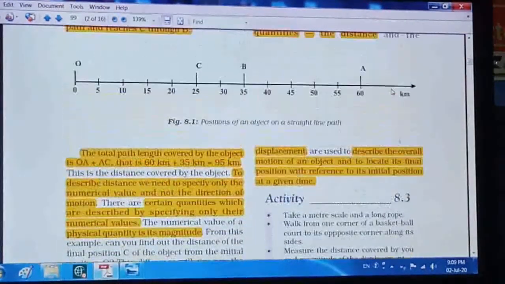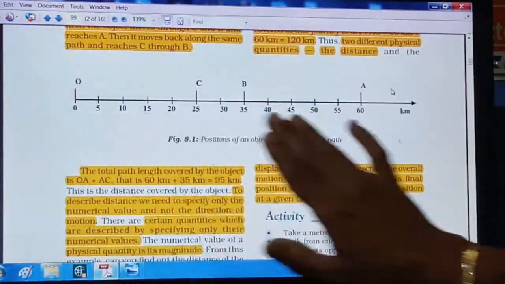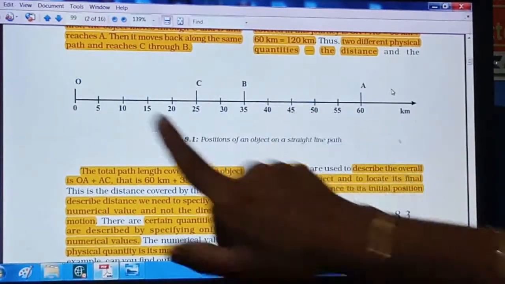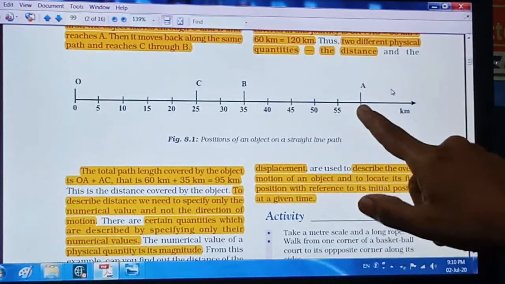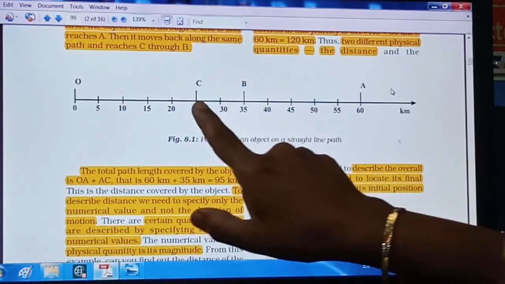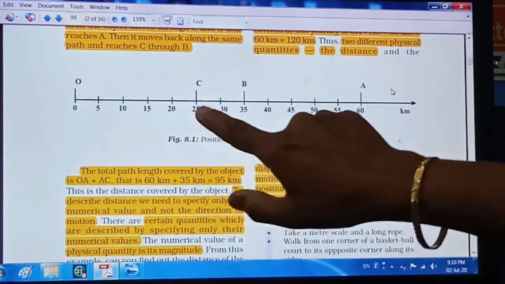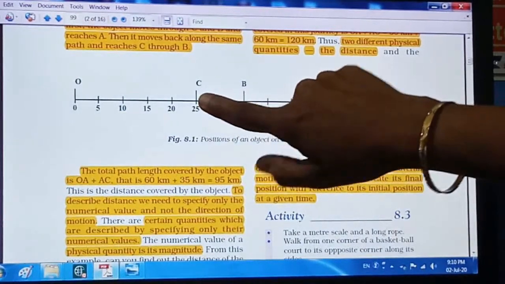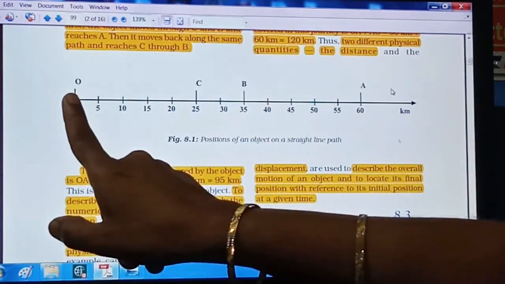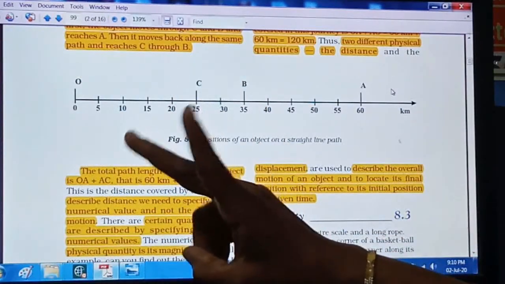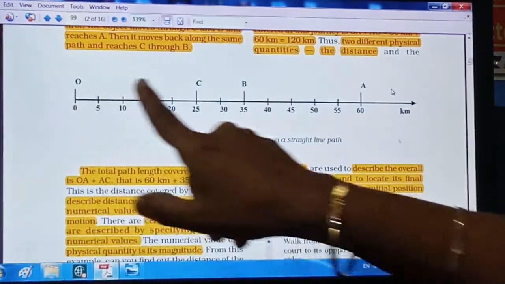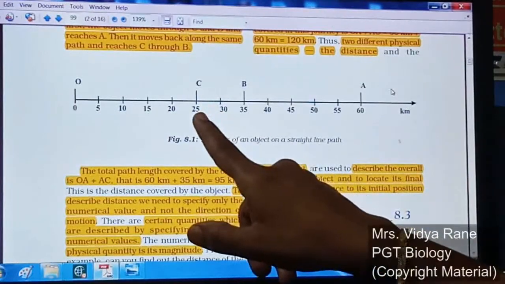Once again see the path in this figure. The object moves from O to A, then comes back to C, right? Now this is the last position of the object. This is the initial position of the object, right? Now you have to consider only these two positions, initial position and the final position.